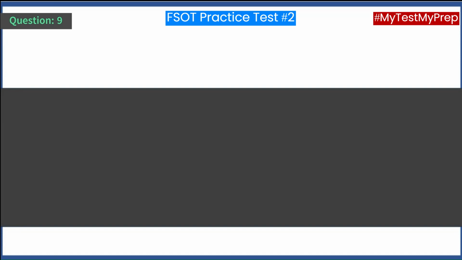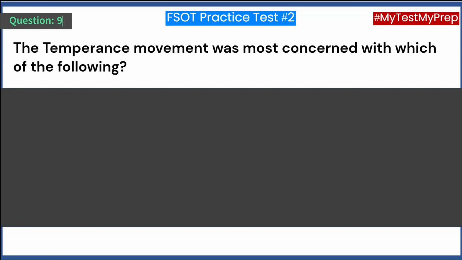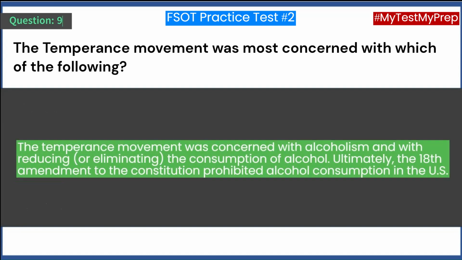Question 9. The temperance movement was most concerned with which of the following? A. Smoking. B. Slavery. C. Alcohol. D. Voting rights. Answer: C. Alcohol. The temperance movement was concerned with alcoholism and with reducing, or eliminating, the consumption of alcohol. Ultimately, the 18th Amendment to the Constitution prohibited alcohol consumption in the U.S.